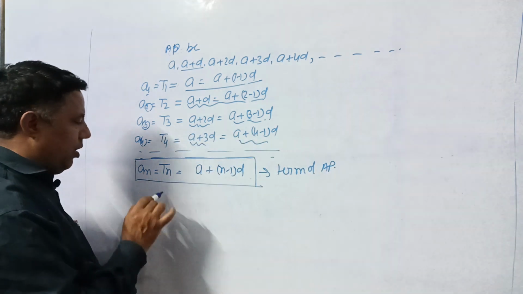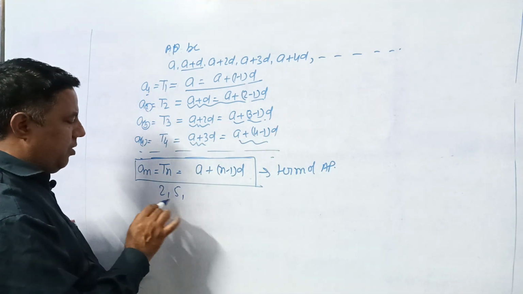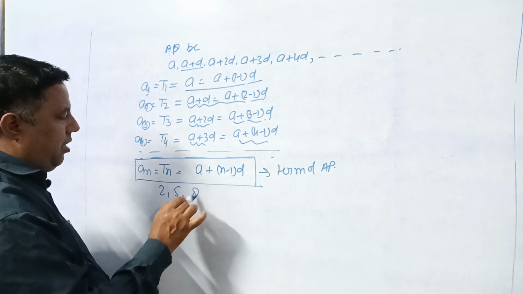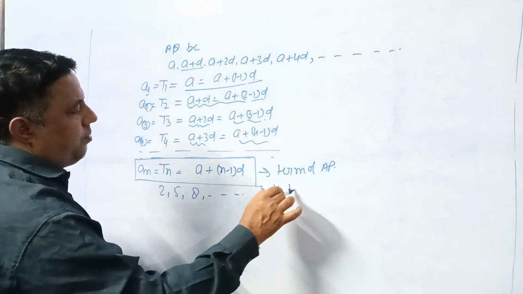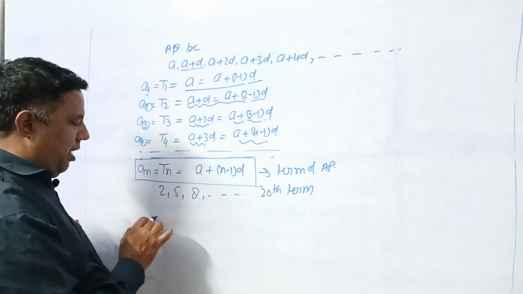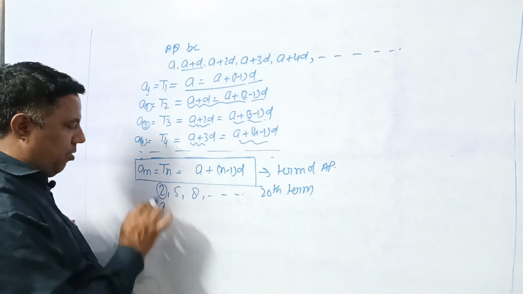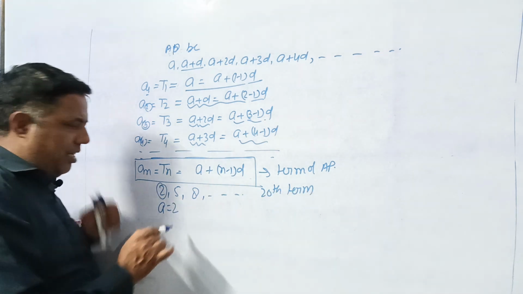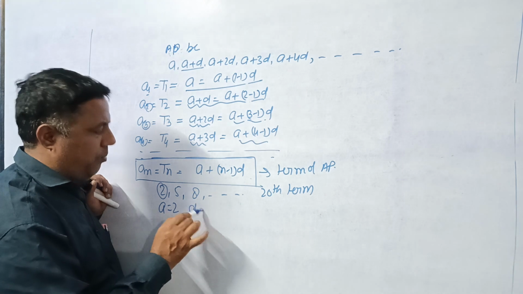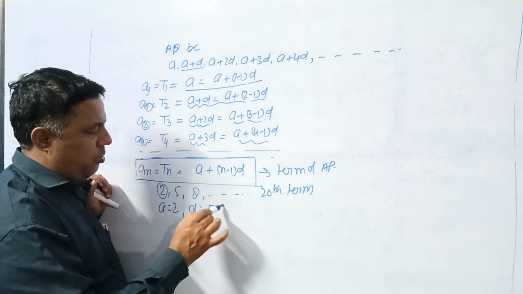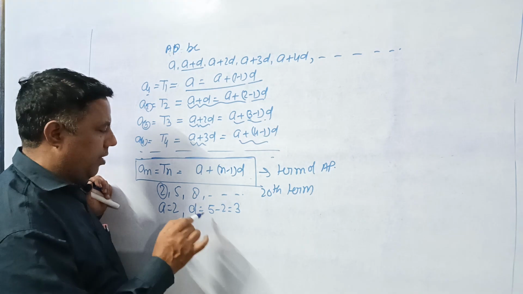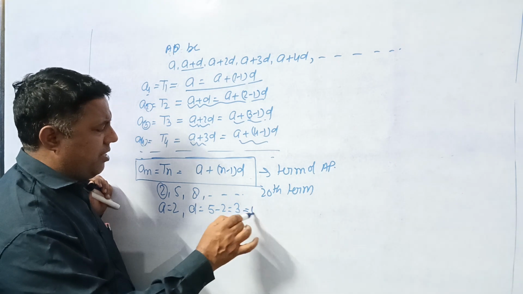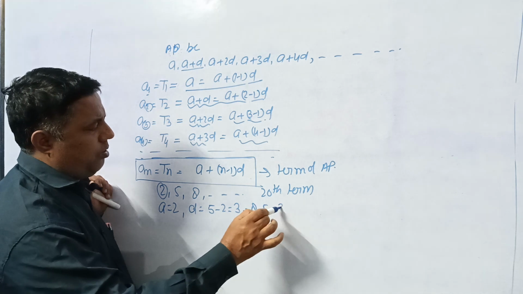For example, take the series 2, 5, 8 and so on. We require the 20th term. Here A equals the first term, 2. The common difference D is 5 minus 2, which is 3. We can also check 8 minus 5, which is also 3.